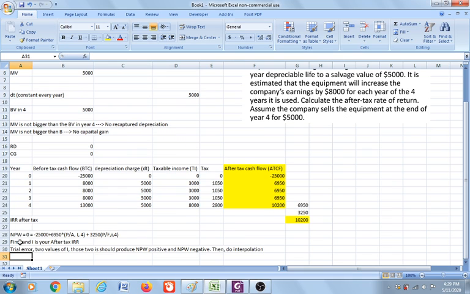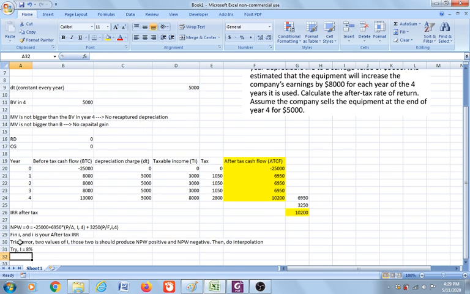If you do this correctly, you will try i equal 8% and i equal 9%.